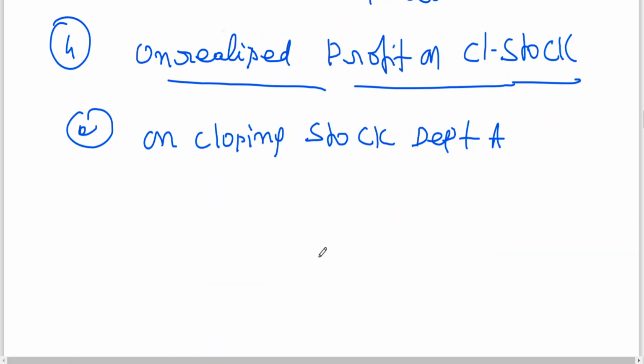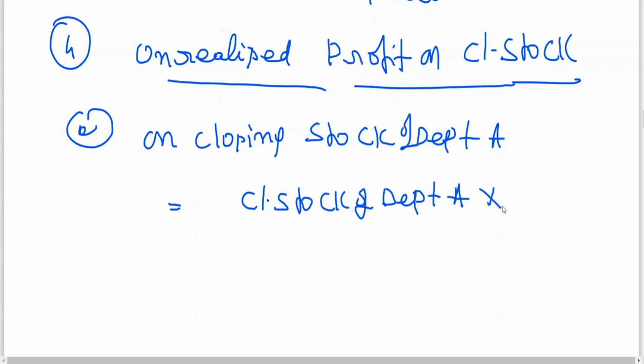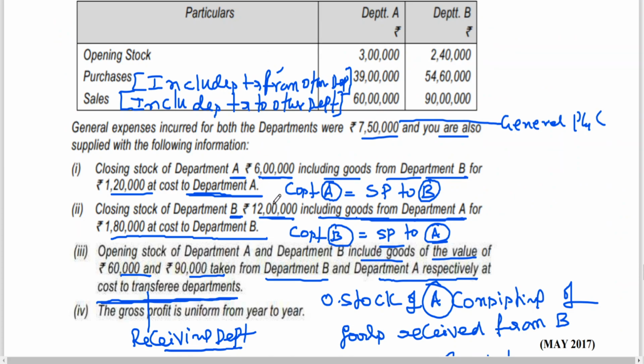On closing stock of department A, this closing stock, A is receiving from B. So therefore I need GP ratio of B. Closing stock of A consisting of goods transferred from B is how much? 1,20,000 rupees.